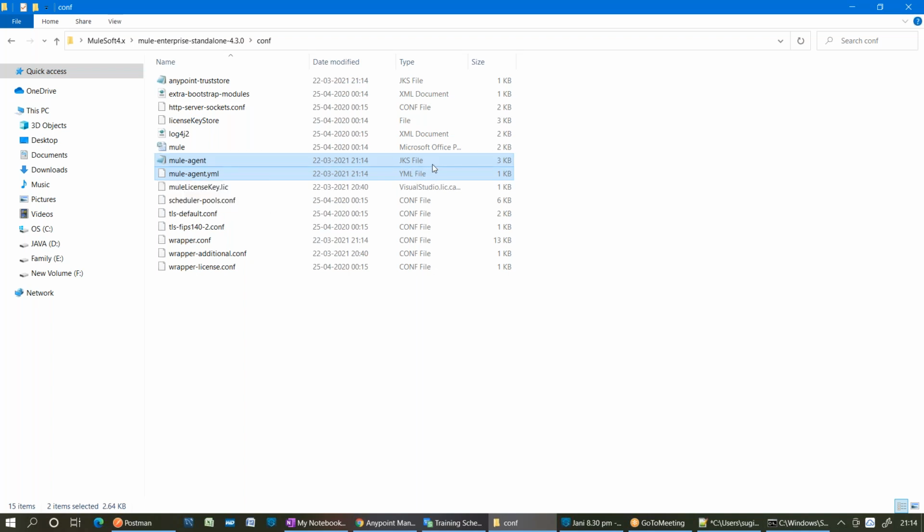JKS means Java KeyStore, and YML means YAML, Yet Another Markup Language. Basically the extension should be YAML, unless they are creating confusion here. This is a YAML file, right?